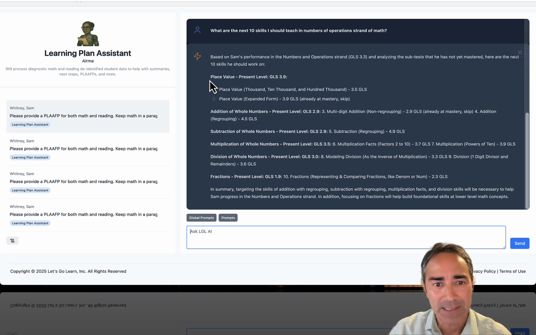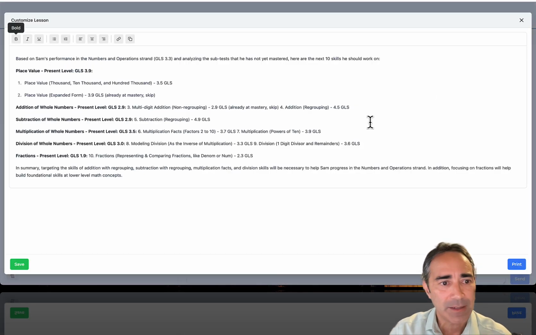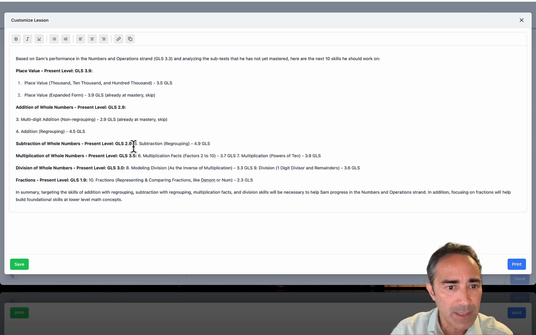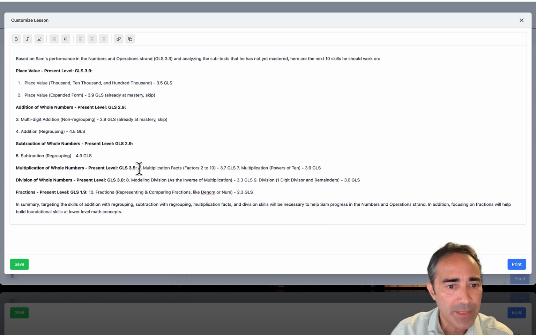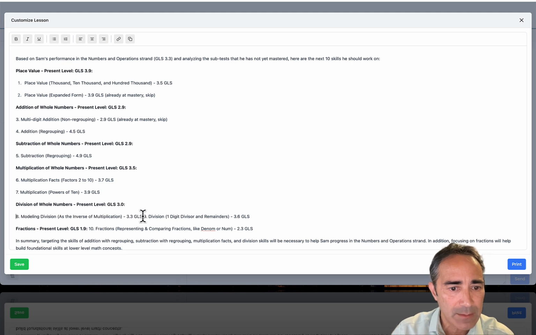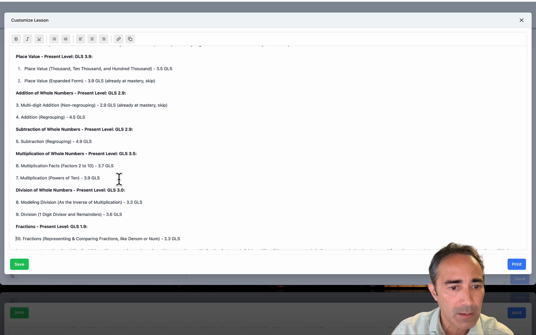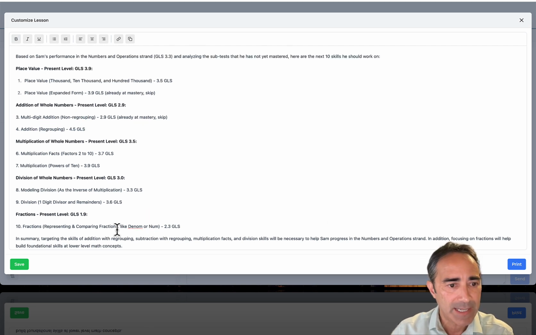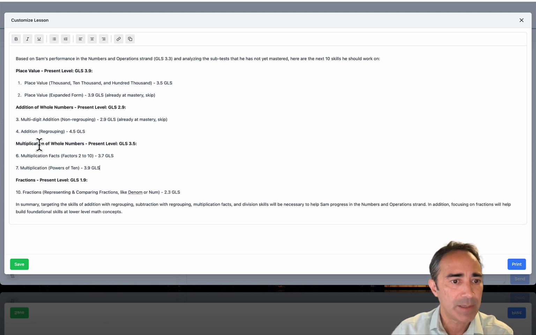So now what I would do is take a look at this. Here's the skills. A little bit of a formatting issue here. What it did was choose these skills to target within multiple subtests, right? And as a teacher, I'm going to say, okay, over the next quarter or semester, this is a lot of skills. I think 10 skills are too much to work on. I'm going to take out this skill here, subtraction, and I'm going to take out division. So I'm really going to focus on place value, addition of whole numbers, multiplication of whole numbers, and fractions.